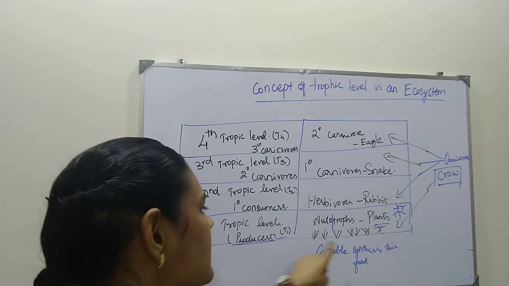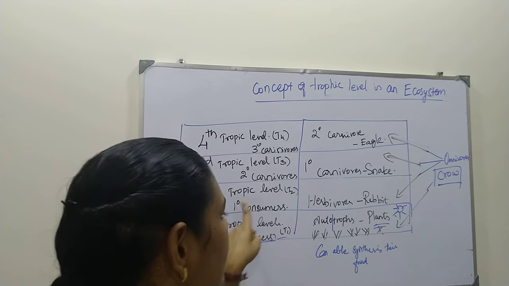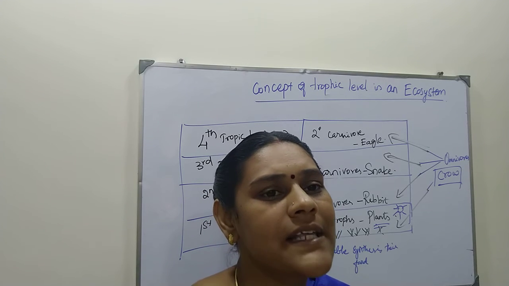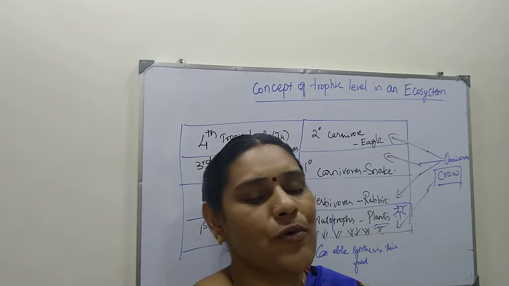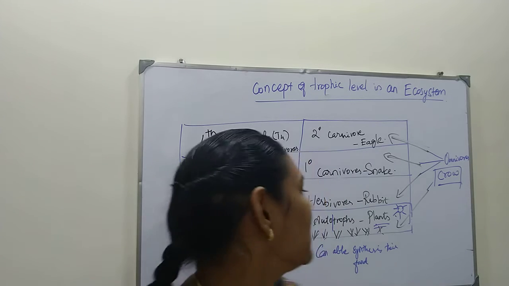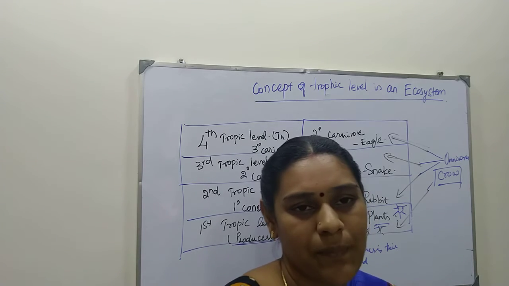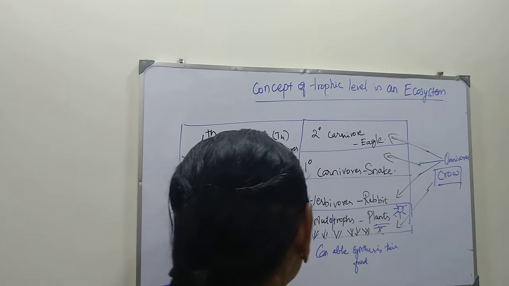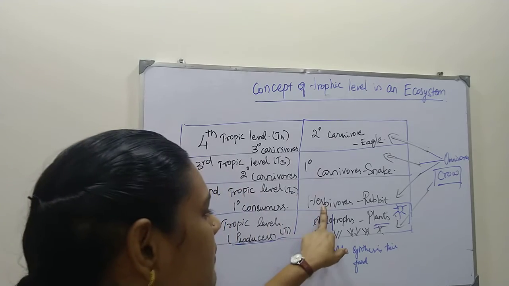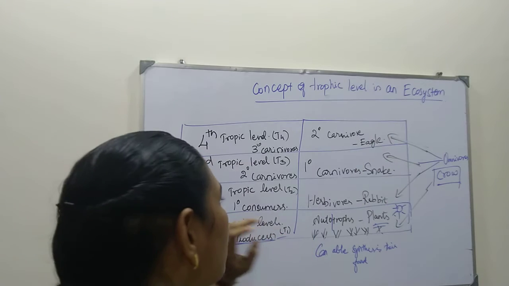So these green plants are called producers. These herbivorous animals are also called primary consumers. Because the grass plants already synthesize their own food, they are called producers. But these grasses and green plants are taken over by the primary consumers, the herbivores like rabbit, sheep and so on. So they are positioned in the second trophic level, or T2. These herbivorous animals are also called primary consumers. For example, rabbit, cow, sheep, goat, all will come.